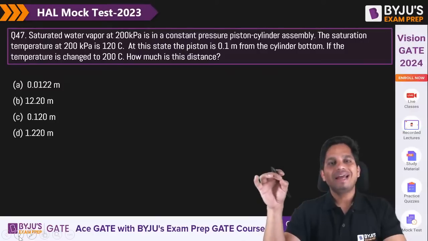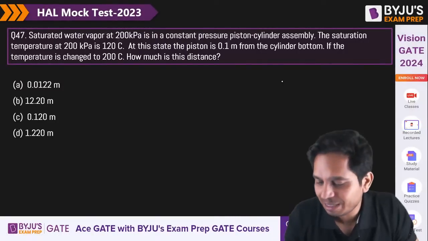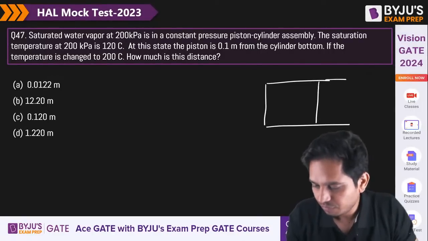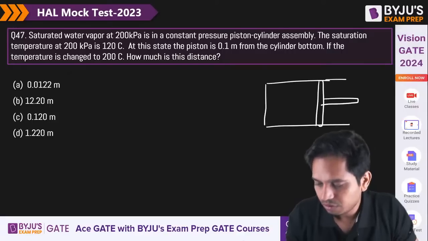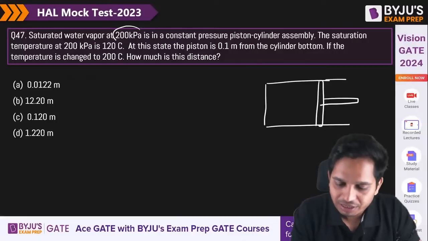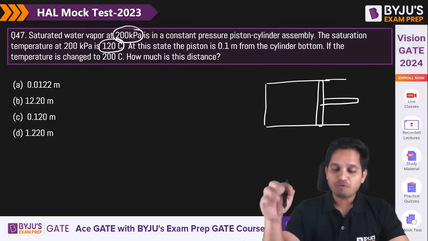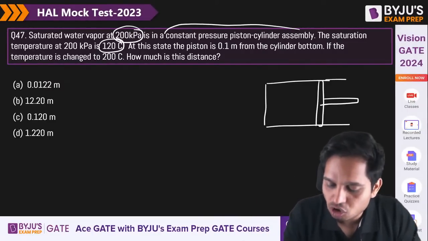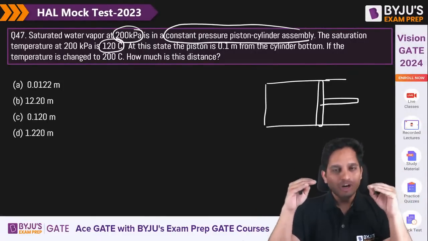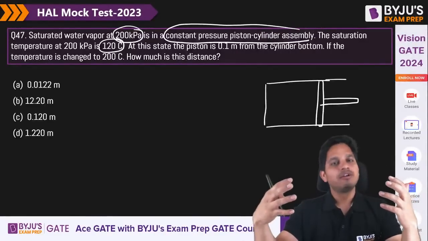Okay, chalo. So this is the next question. Saturated water vapor at 200 kilopascal is in a constant pressure process. So we have a piston cylinder assembly, and we are given P1 and T1. What is the type of process? It is constant pressure. So this is what you need to look for in the question: What is the process? What are the values? What are P1 and T1? You have to extract useful information from the question.